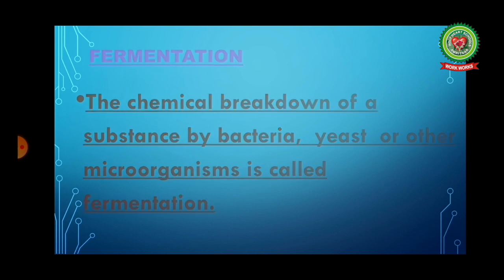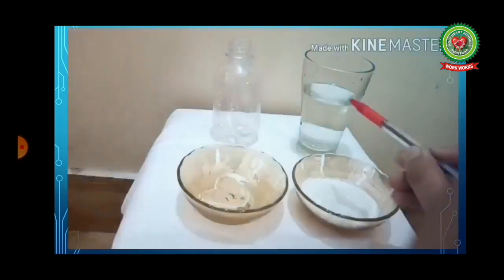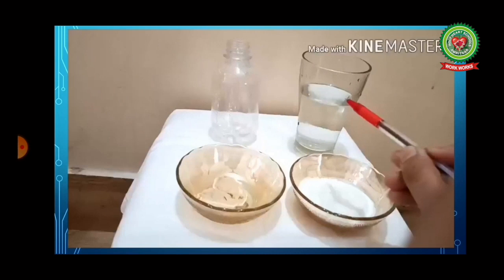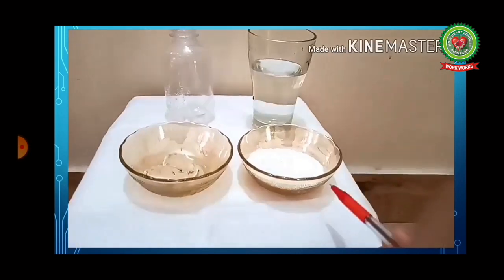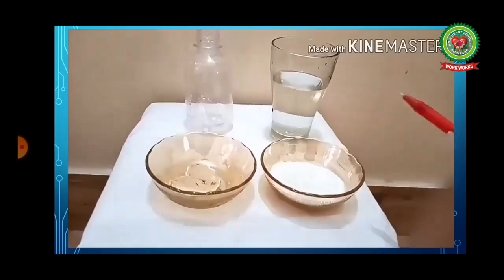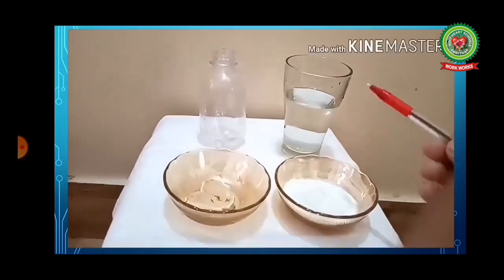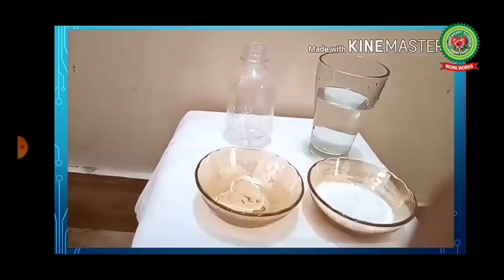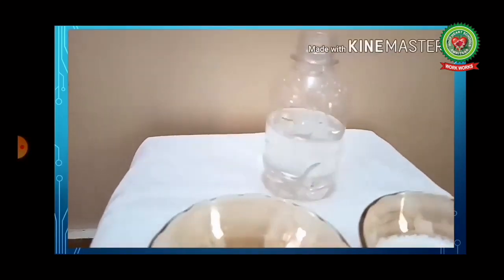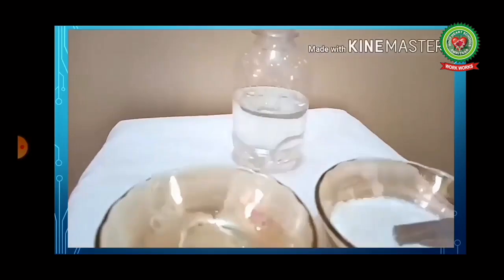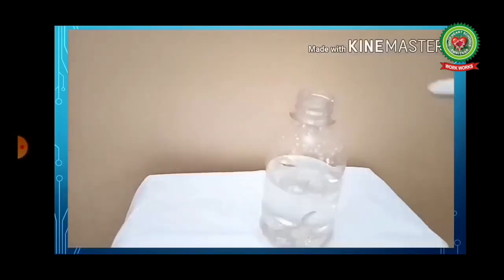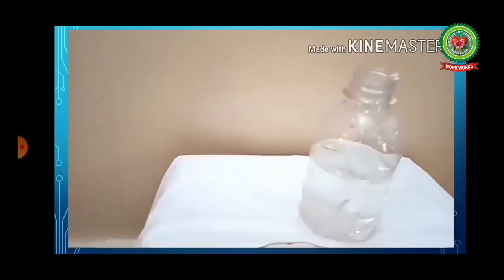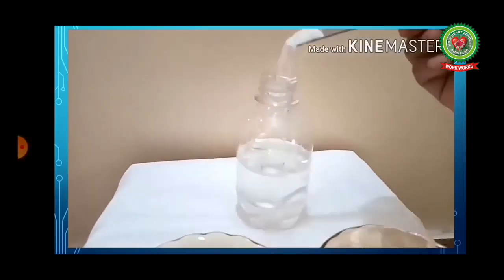Now children, we are going to perform an activity to make the concept clearer to you. Firstly, take glucose, yeast and distilled water. Pour this distilled water into the container. Now add glucose in it. Now mix it properly.